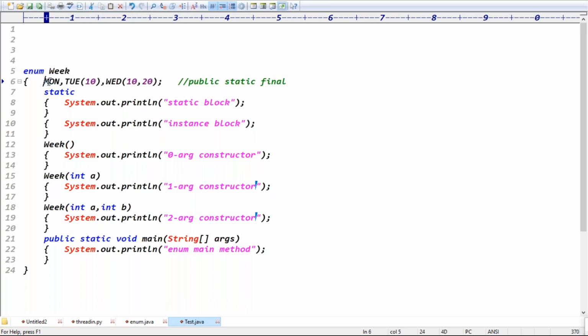If these constants are loaded first, what happens internally, guys? Every constant is an object. Every constant is an object means what? When a constant is loaded, is the constructor executed again or not?